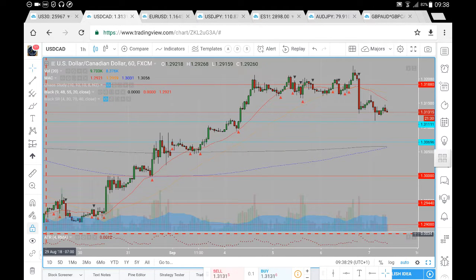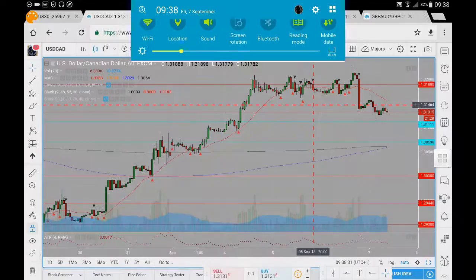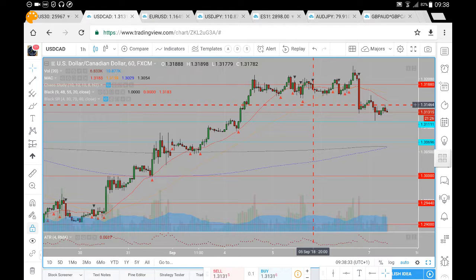So this is US dollar CAD analysis for Friday the 7th of September. Now let's just have a look on prices and where prices may likely go. So previously we did mention that we were consolidating around this 3188 here on the US dollar CAD.